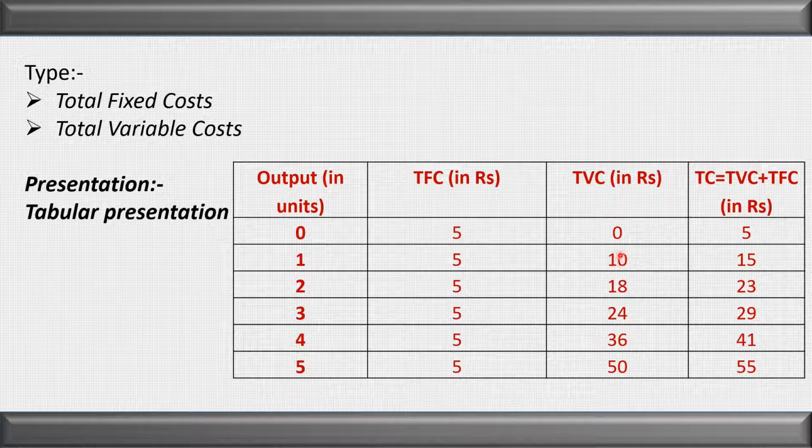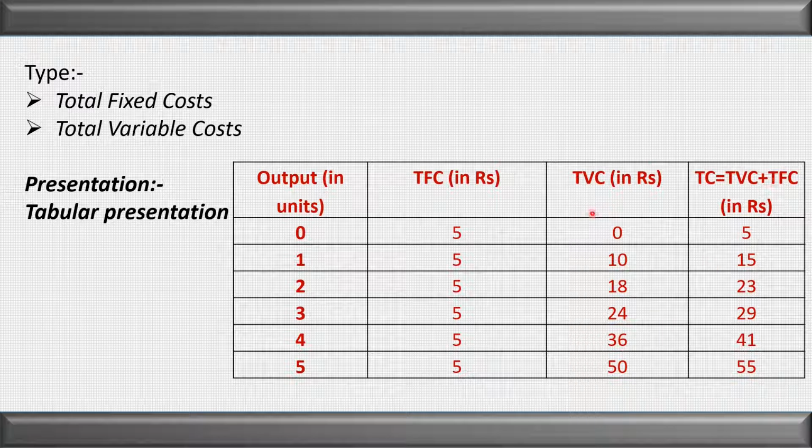Total variable cost totally depends upon the output. When we are not producing anything, the total variable cost is 0. And when we start producing, the variable cost starts increasing. It starts from 10 and then keeps increasing. The total variable cost totally depends upon the output. When the output increases, the total variable cost also increases.